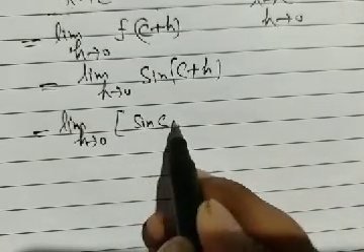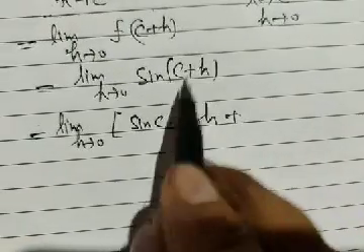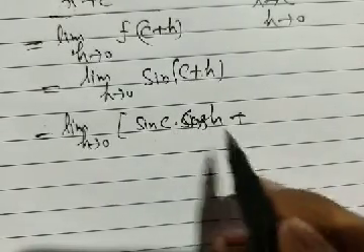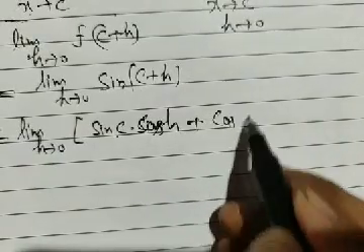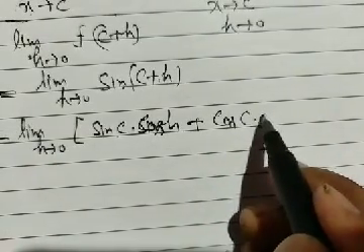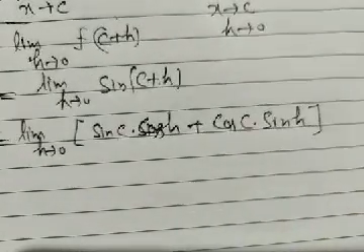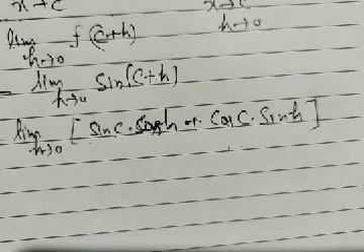It is sine a into cos b plus cos a into sine b. So sine c into cos h plus cos c into sine h.